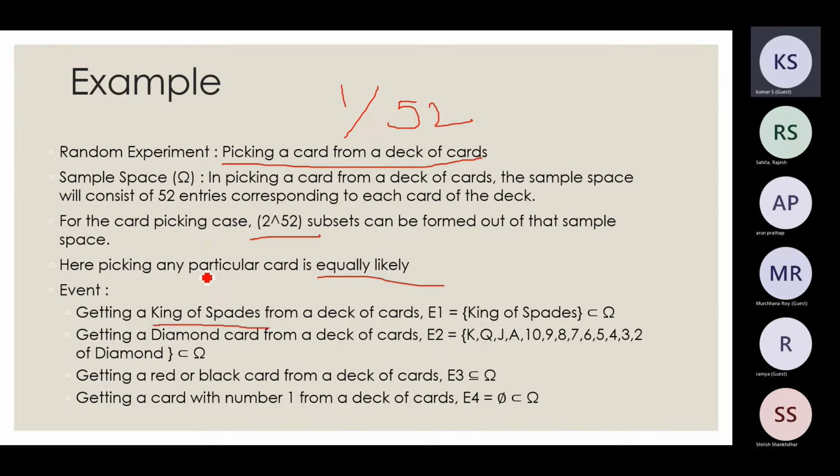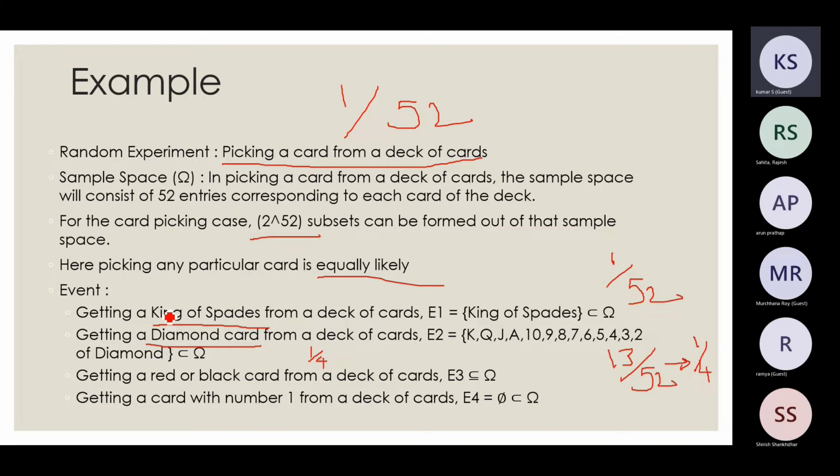The probability of getting a king of spades. That is 1 out of the 52 cards, so my probability there will be 1 out of 52. What's the probability of getting a diamond card? With the suits example, we saw that this is 1 by 4. So with this also we will see how it will be 1 by 4. As you can see here, the favorable elements are king, queen, jack, ace, and 10 to 2. So if you count the total, there are 13 elements. So 13 by 52 will give me again 1 by 4, the same as the result that we saw with our suit case.